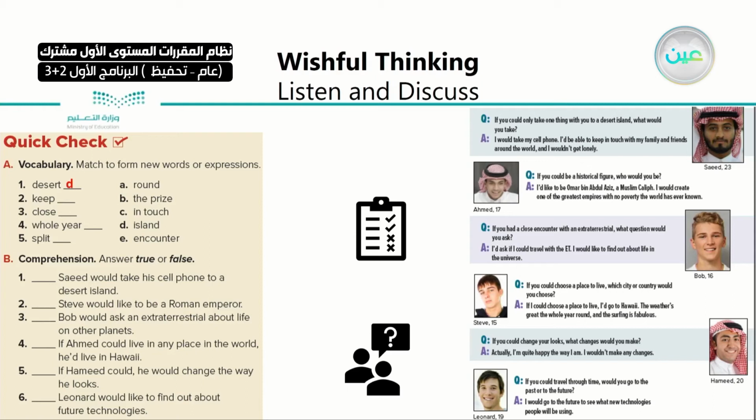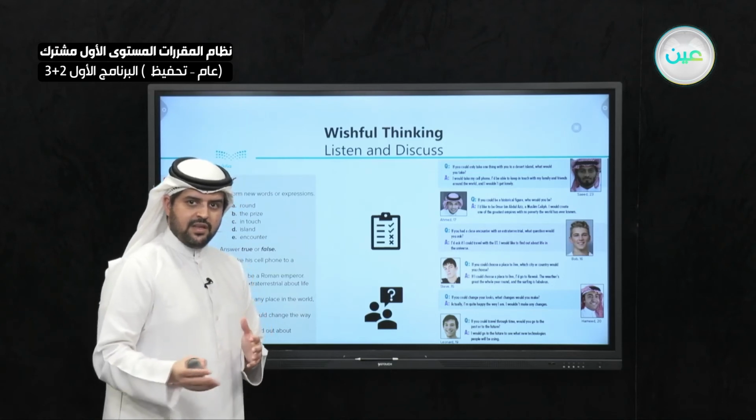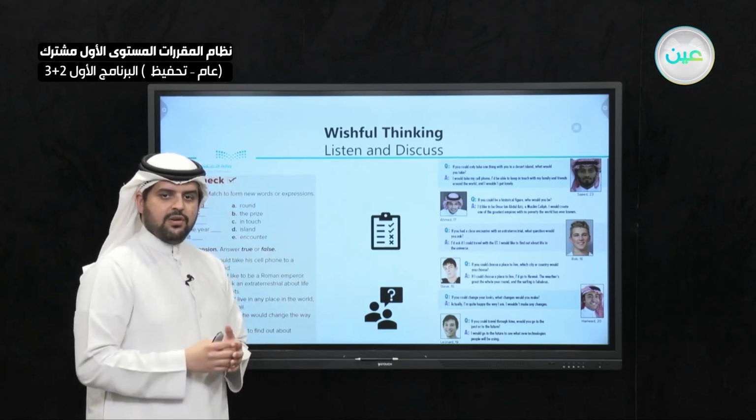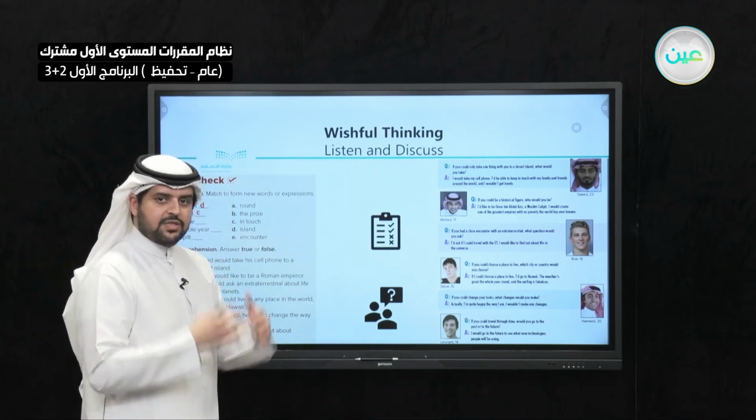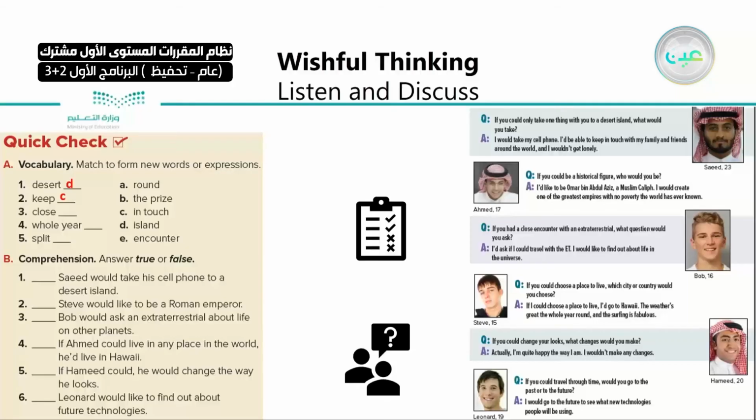Number two, keep. Is it keep around, keep the price? It's keep in touch. When you meet your friend and then you say your goodbyes, you say to him, let's keep in touch. So stay communicated.